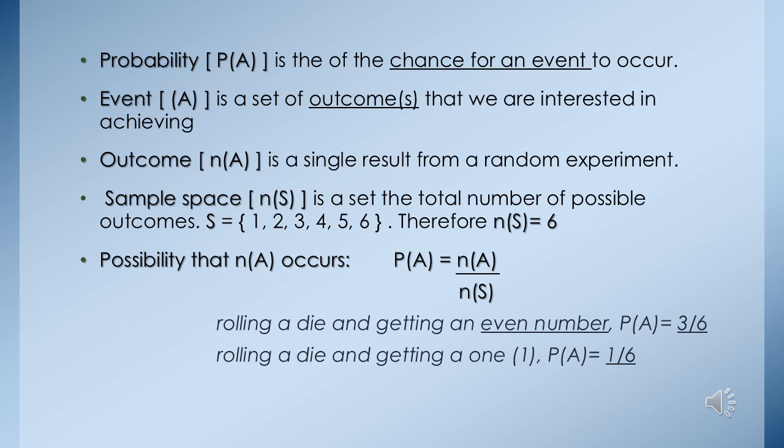And then another example, let's say we are rolling a die and we want to get a number 1. So the probability to get the number 1 is 1 over 6, because there is only one number 1 on a die. So that is how a probability is calculated, by dividing the outcome over the number of the total outcomes. The outcome that we wish to achieve over the total number of the outcomes. Simply an event over the sample space, or the outcome over the sample space rather.